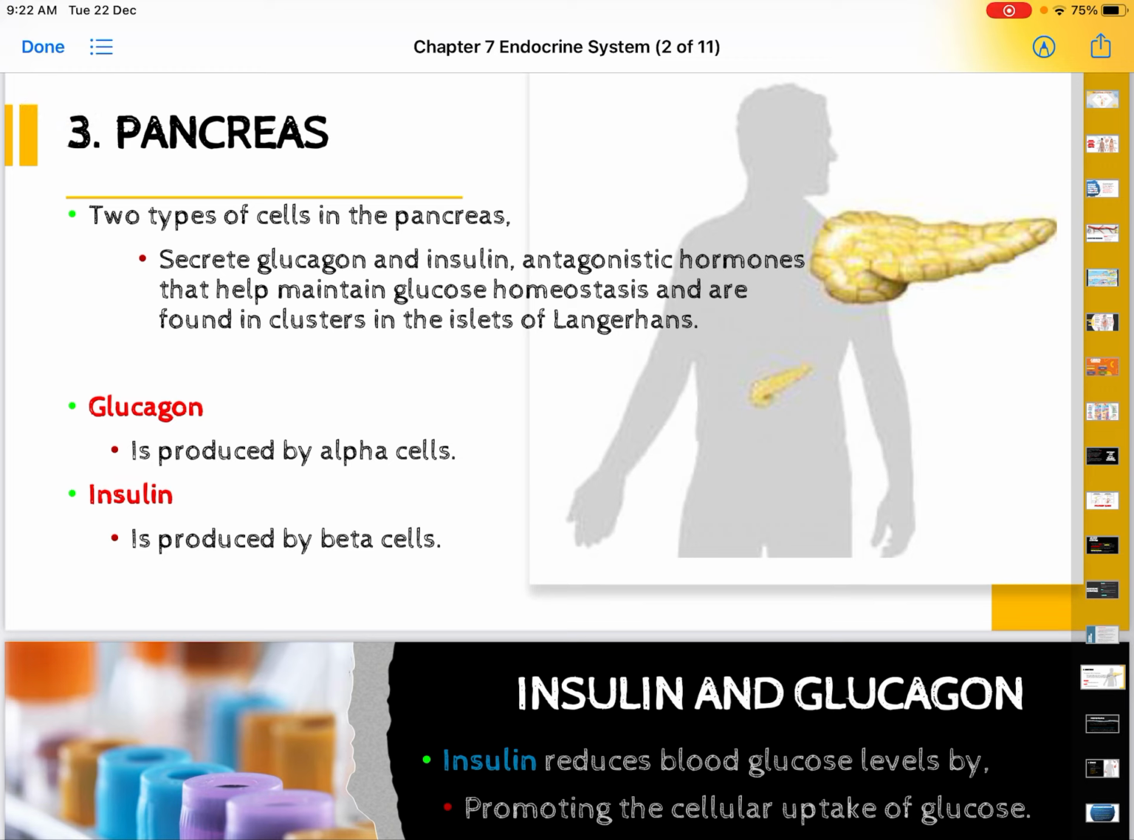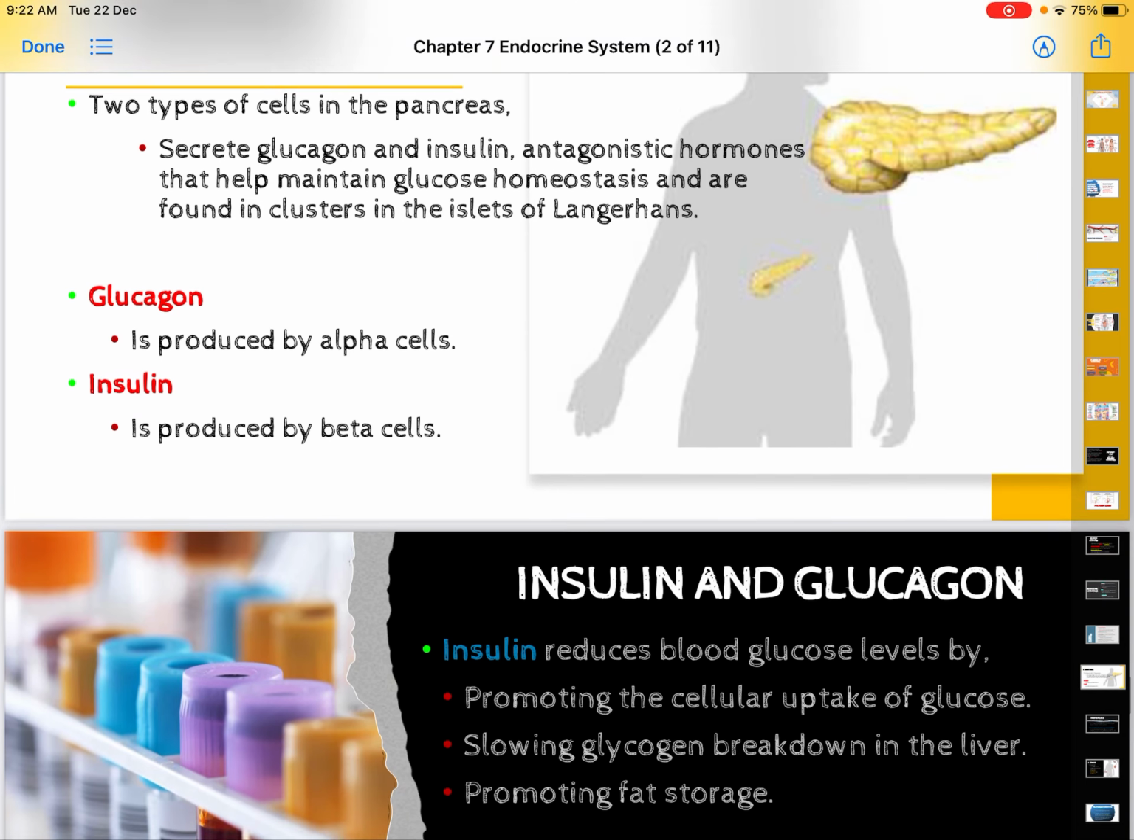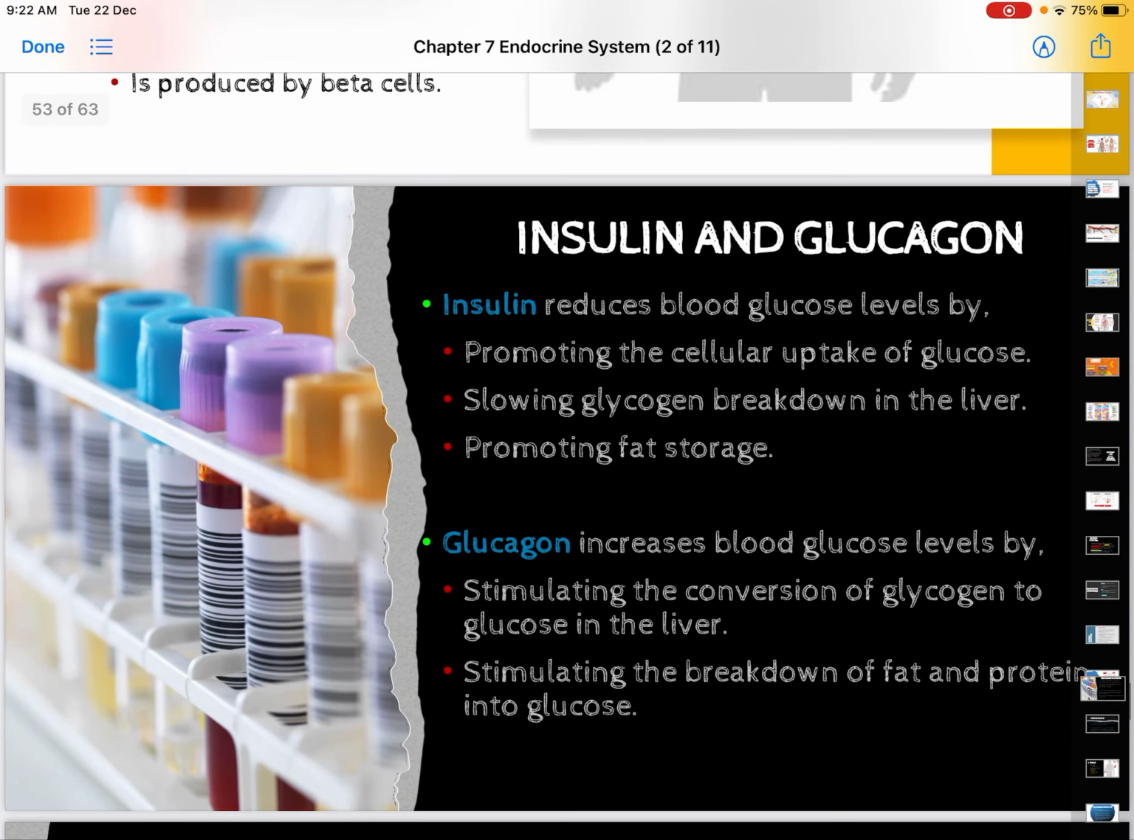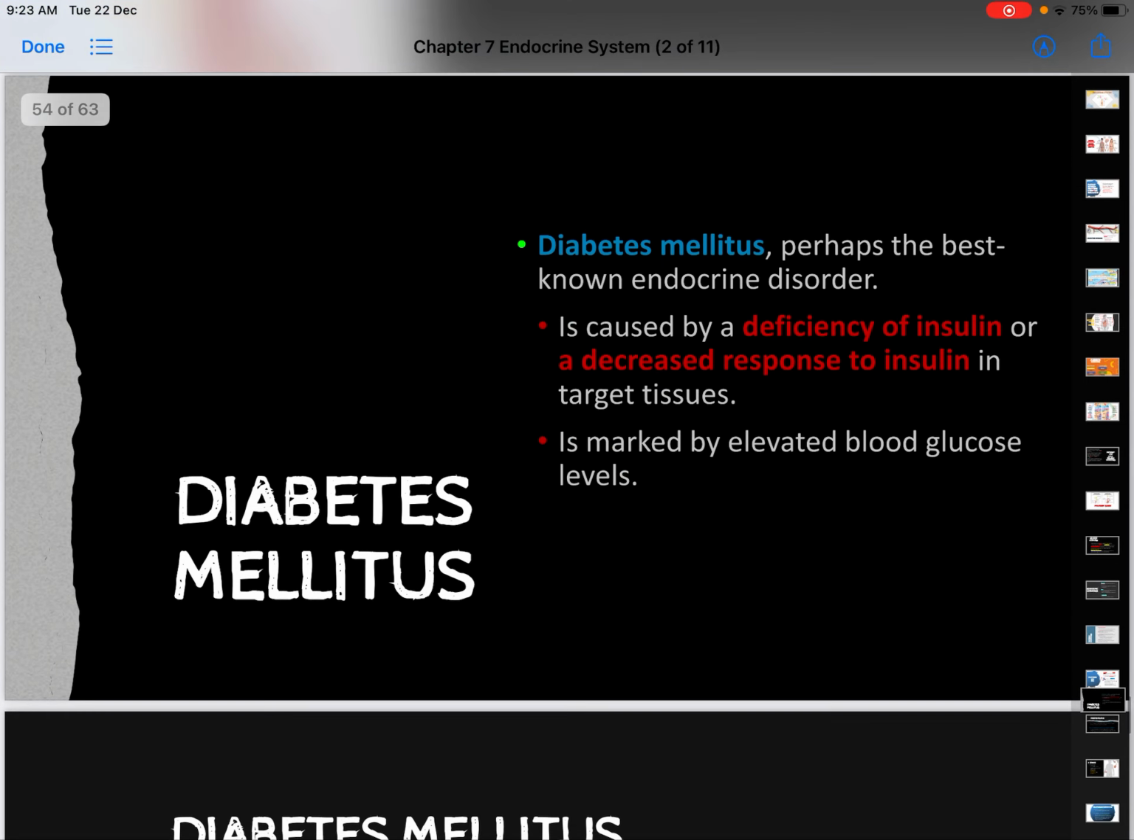And then the pancreas. The pancreas is another endocrine gland that produces glucagon and insulin, and there is some issue with these hormones as well. For insulin, it will cause diabetes mellitus. Diabetes mellitus is an endocrine disorder caused by deficiency of insulin, or our cells having less response towards the insulin. So how do we know we have diabetes mellitus? When we have a rise in the blood glucose level, we are assumed to have diabetes mellitus.